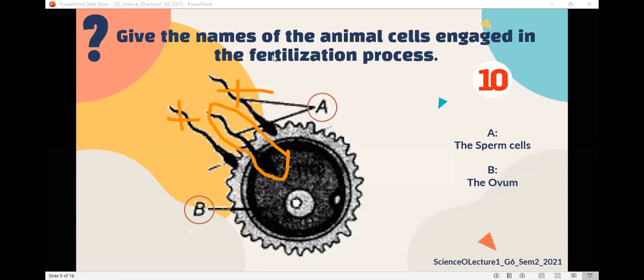What does the zygote turn into? What do we call the baby inside the female's body? An embryo. And who provides the embryo with its needs? The female. Thank you.